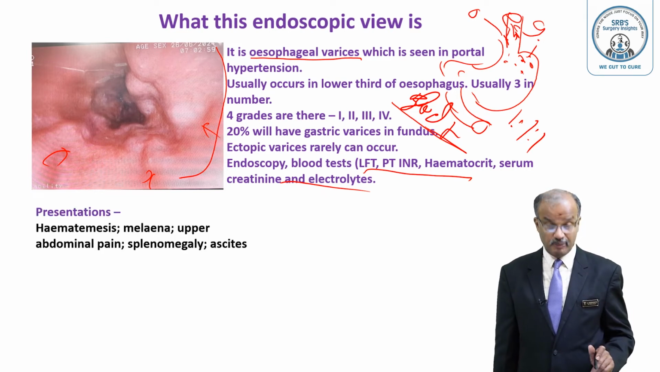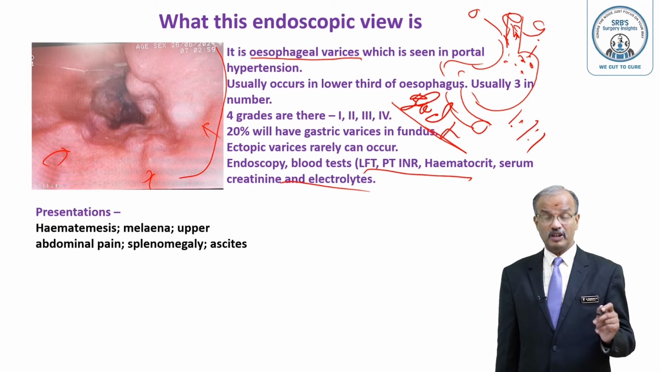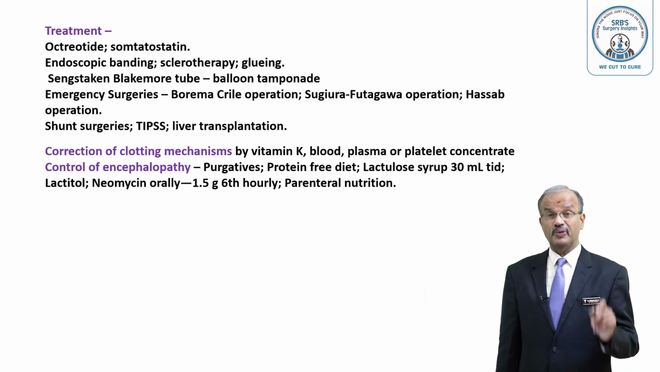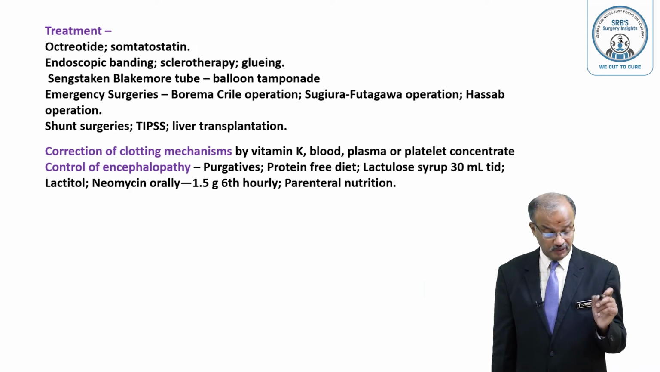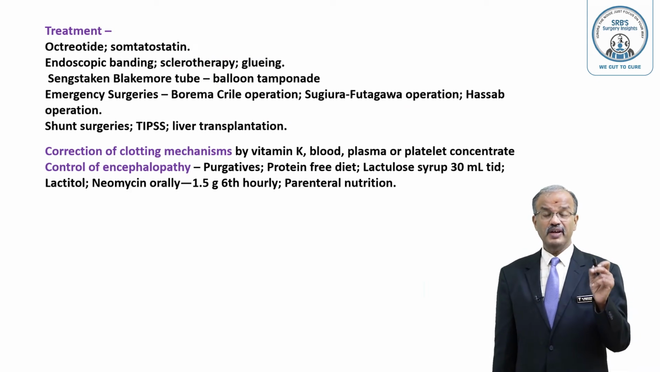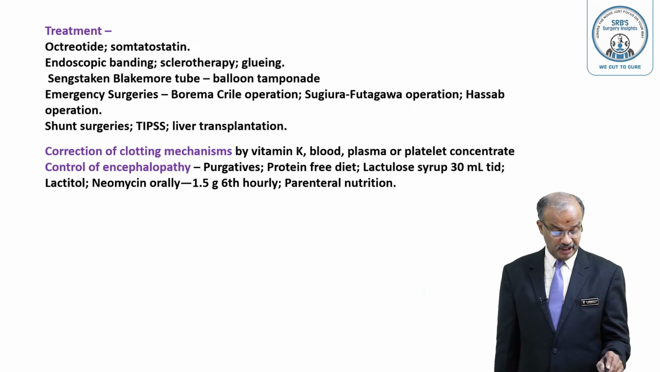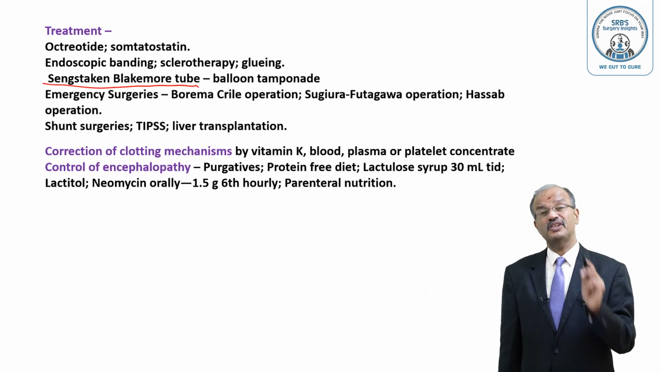So presentations are hematemesis, melena, upper GI bleed, splenomegaly, and ascites may be present because of the portal hypertension. Injection octreotide and somatostatin is very useful, but they have a short half-life. Endoscopy I said, surgery I said, balloon tamponade also I said, Sengstaken-Blakemore tube, often asked in MCQs. Emergency surgeries I have told. And eventual surgeries are shunt surgeries.